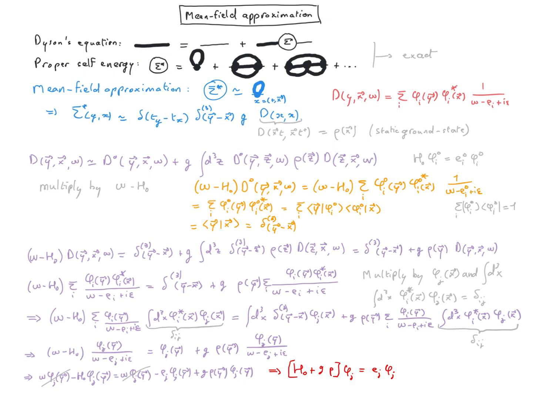This is a nonlinear Schrödinger equation because the operator contains the density, which itself is expressed as a function of the wave functions phi. The interaction is described by a self-consistent mean field, which depends on the density. And we see that this mean field is just the proper self-energy we obtained in the mean field approximation, so when we only kept the lowest order Feynman diagram for the proper self-energy.